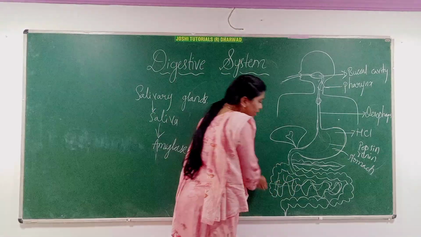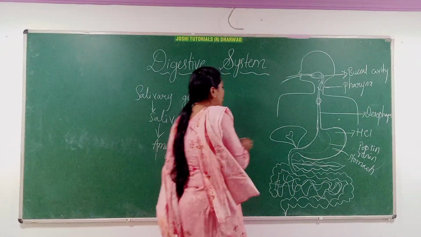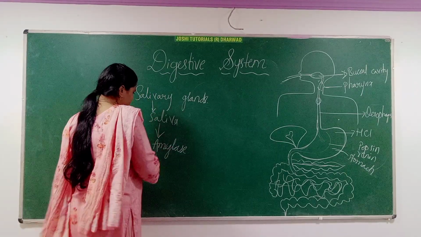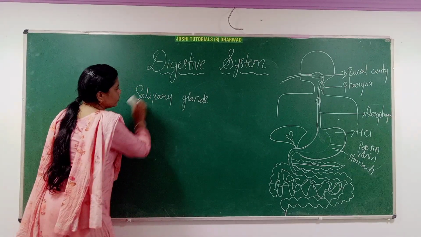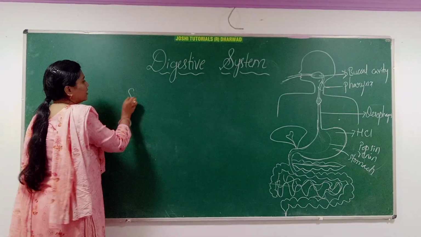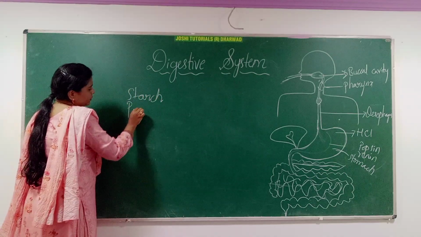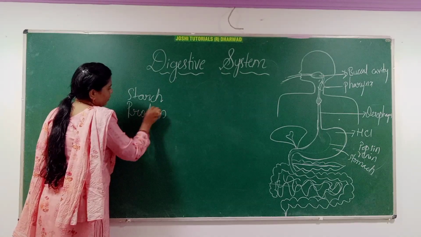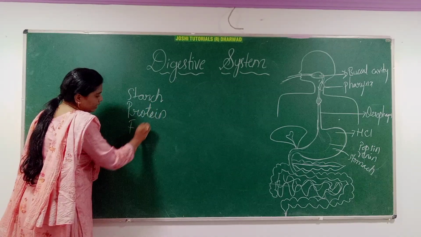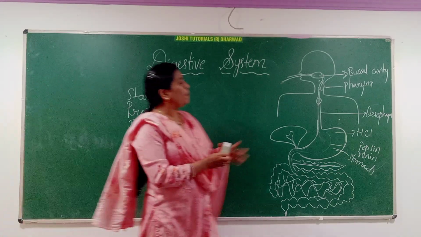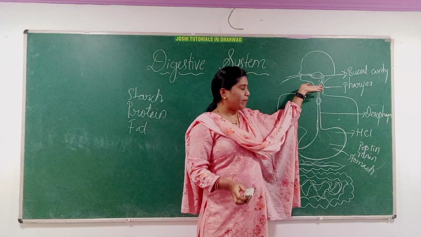So in the small intestine you can see all the starch. The food we are eating is the starch, protein and fat. Starch is partially digested in the mouth, that is the buccal cavity.